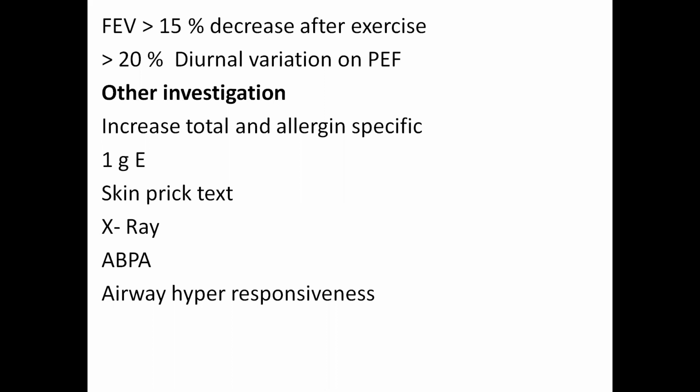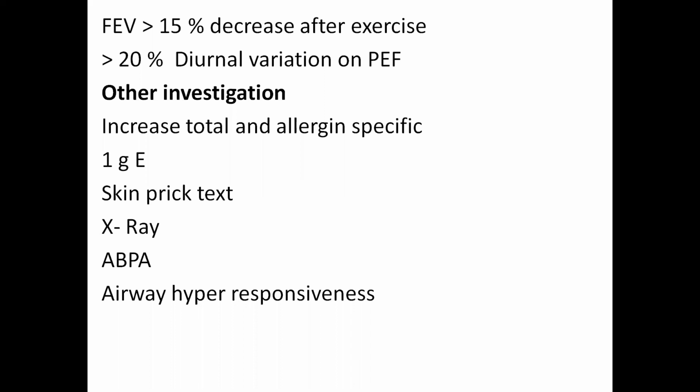X-ray usually remains normal during attack. Sometimes there may be hyperinflation, or sometimes when there is a mucus plug in the bronchioles that may cause collapse of the lung, or there may be allergic bronchopulmonary aspergillosis that causes a shifting, flitting shadow on the lungs.